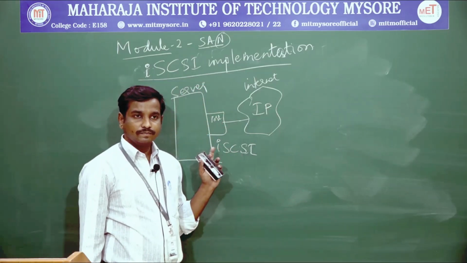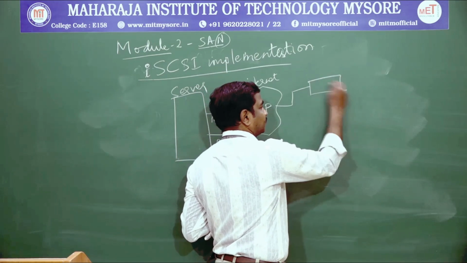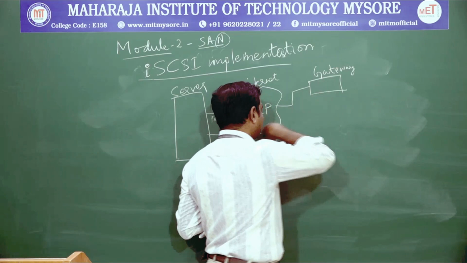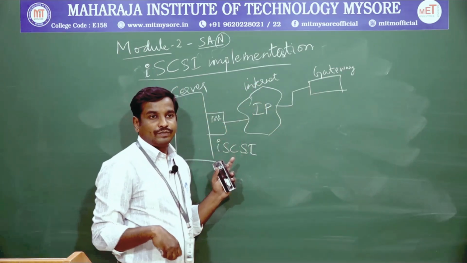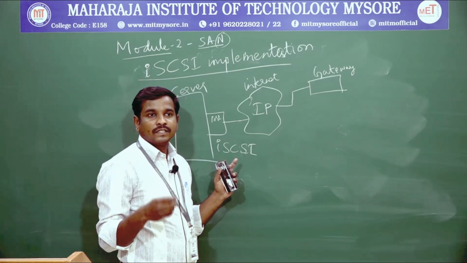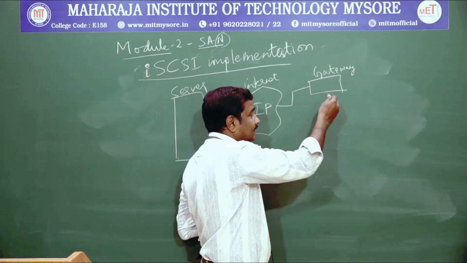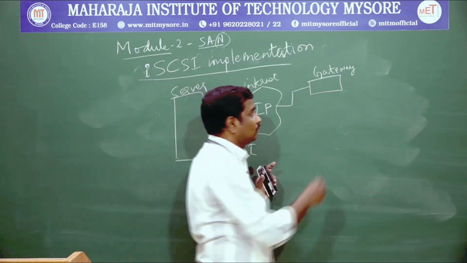These internet protocols in turn will be connected to some devices, something like gateways. So instead of switches and hubs which we would need to connect here, we connect directly to the gateways. This gateway is an intelligent gateway which connects between the different storage arrays.